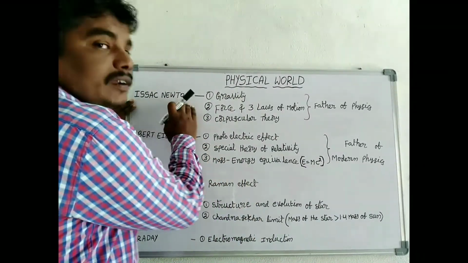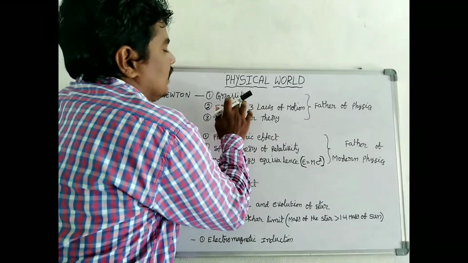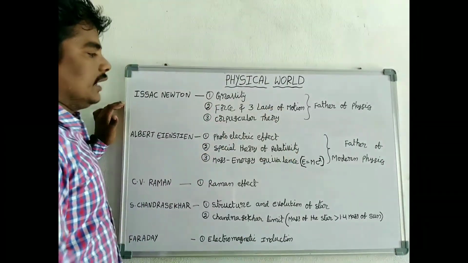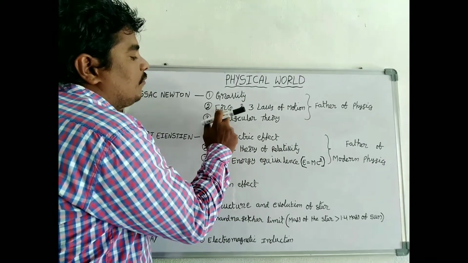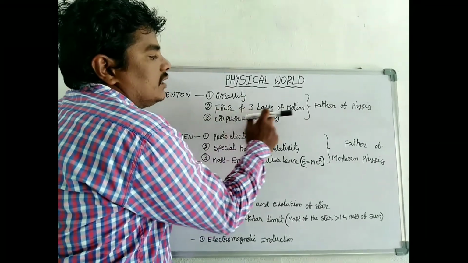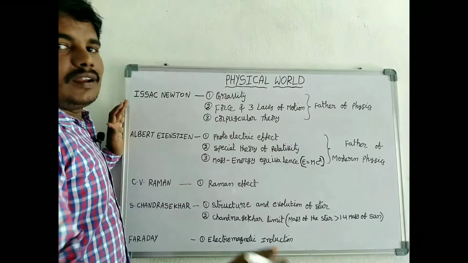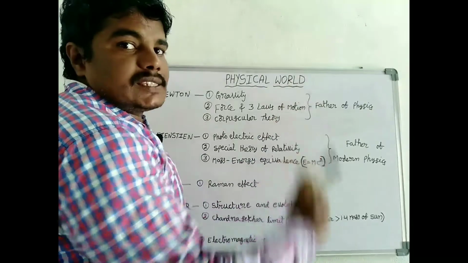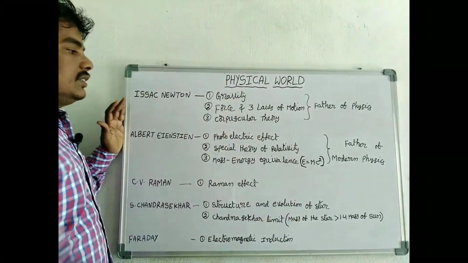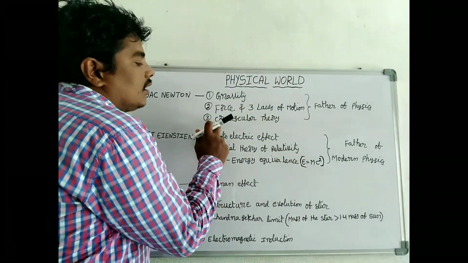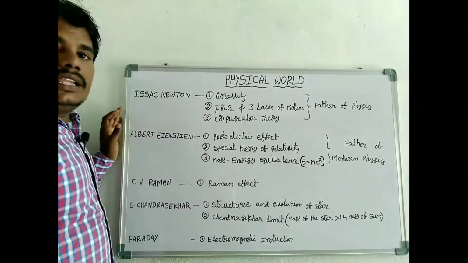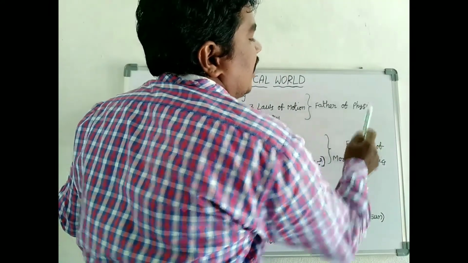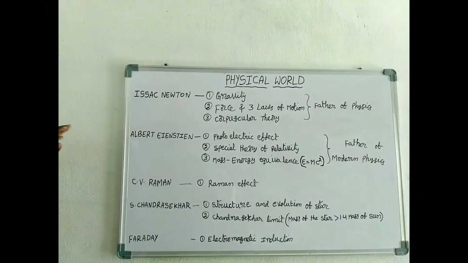First, Isaac Newton. He discovered gravity by the incident of an apple falling from the tree. He discovered force and has given 3 laws of motion regarding force. That's why his name is used as the SI unit for force. He has given the corpuscular theory, the first theory on light. He is the father of physics.